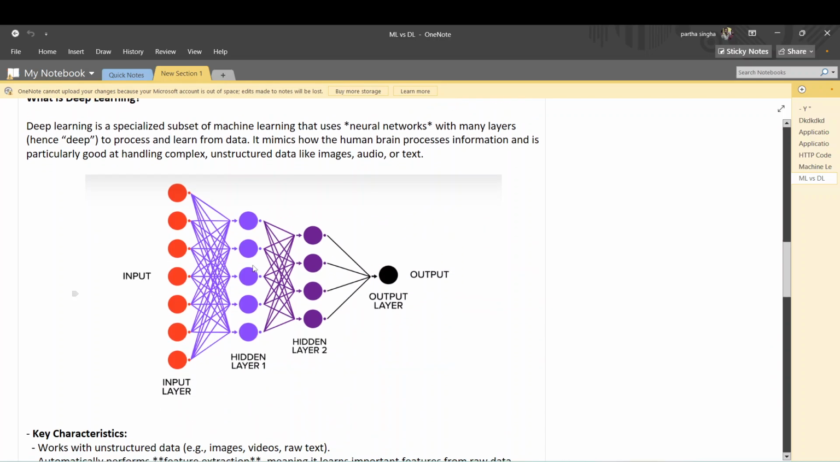And let's come to deep learning. Deep learning is a specialized subset of machine learning that uses neural networks with many layers, hence the word deep, to process and learn from data. It mimics how the human brain processes information. It mimics, it is not the same. The human brain is very complex, but deep learning is not that complex. It is particularly good at handling complex unstructured data like images, audio, text, and video data. In the case of video data, deep learning performs nicely.